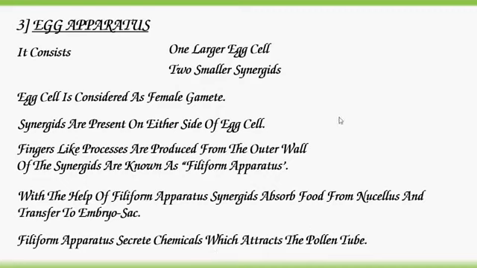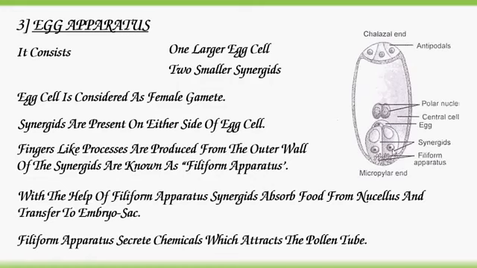Let's see the diagram. So the three cells which are present towards the micropyle end are considered the egg apparatus. This egg apparatus consists of a large egg cell and two synergids.